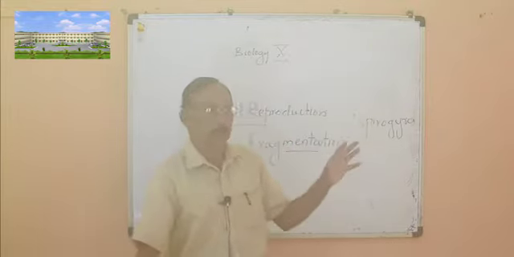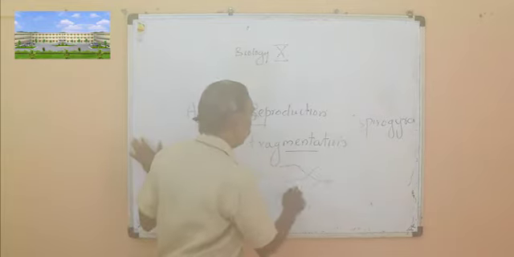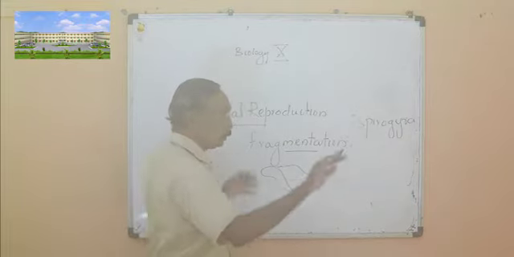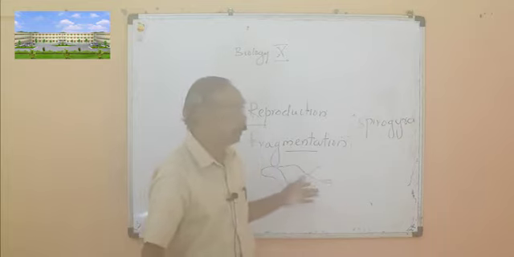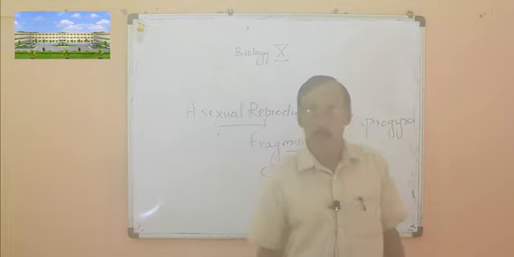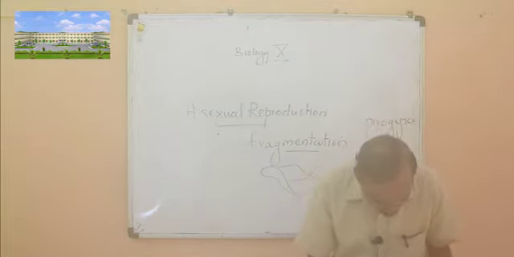It is filamentous, meaning it is made up of so many threads. The filament can break at any place, because when the water is flowing it will break, and then each piece can develop into a separate organism. This is called fragmentation, and that is very common in Spirogyra.